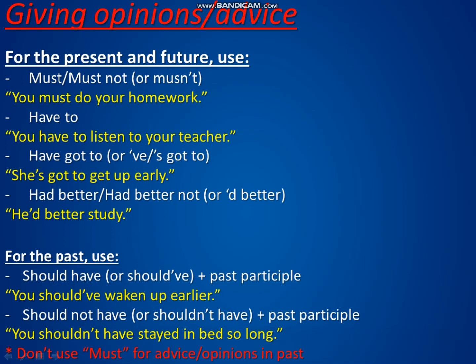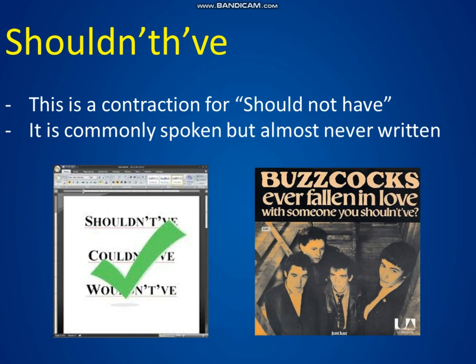Okay. Now, this brings up a rather strange contraction. Shouldn't have. Now, shouldn't have, which is how we pronounce it, is a contraction for should not have. It is commonly spoken, but almost never written. For example, this is a CD from a popular 1980s group, the Buzzcocks, which is called Ever Fallen in Love with Someone You Shouldn't Have. So you can see this written, but rarely is it written, but we often say it in conversation. Shouldn't have. Okay.